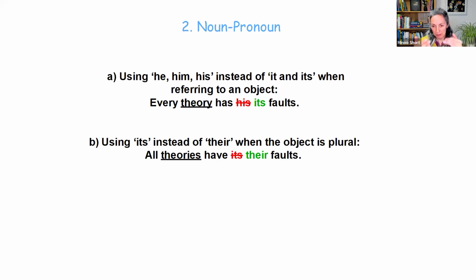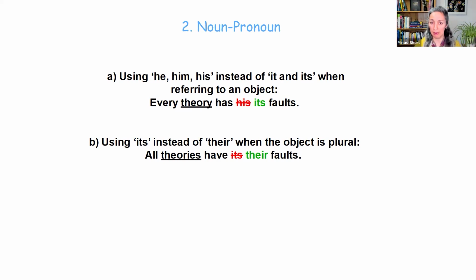And then from this comes the mistake of using its instead of their when the object is plural. So, for example, if you go from every theory has its faults to all theories, you need to change its to their. All theories have their faults, right?